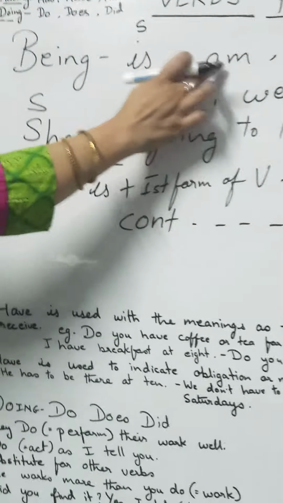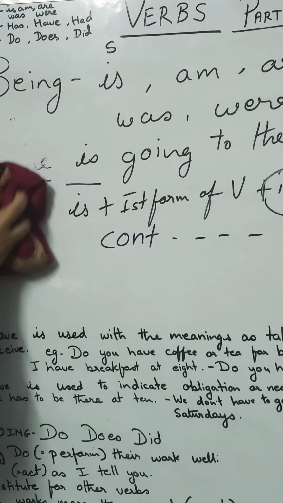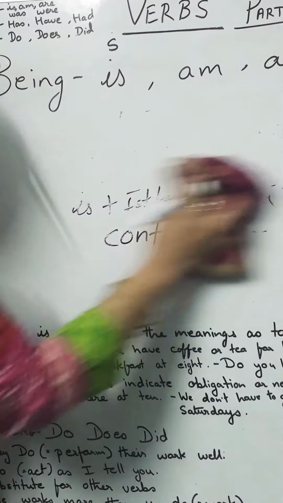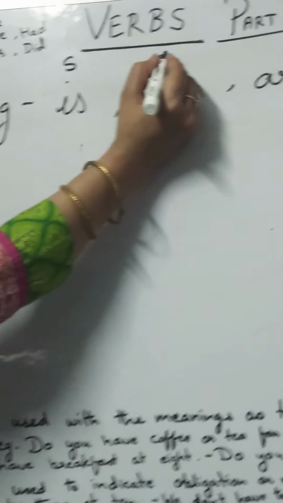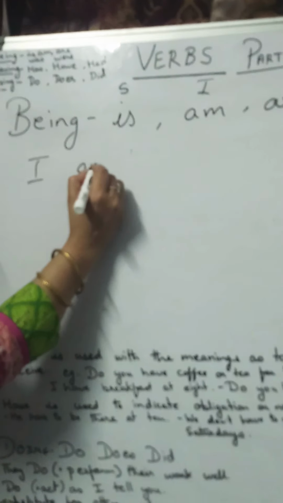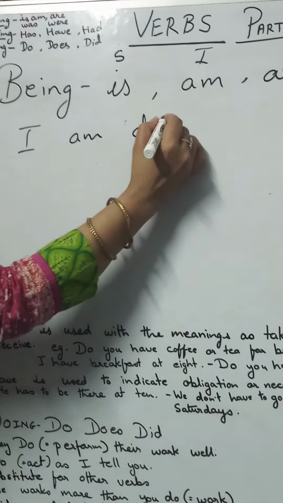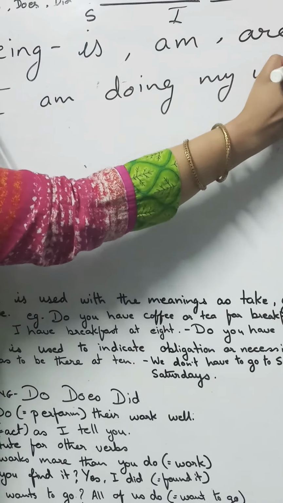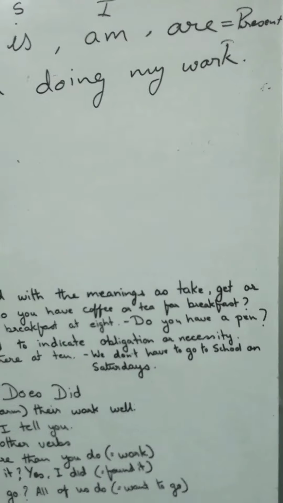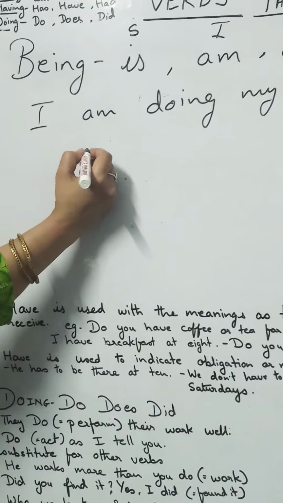Now I will talk of am. Am is used when the subject is I. I am doing my work. Again, I prove myself out here.